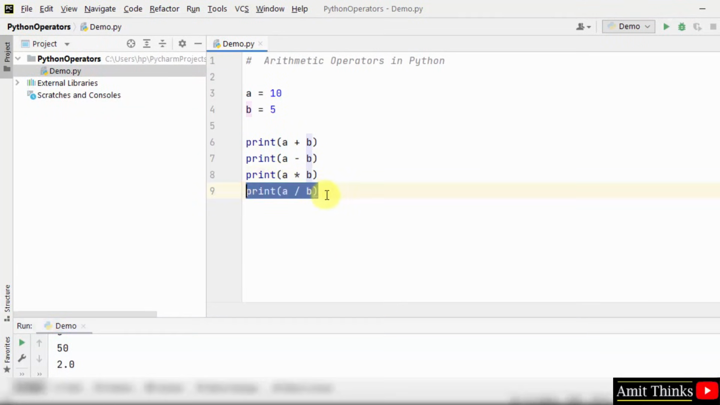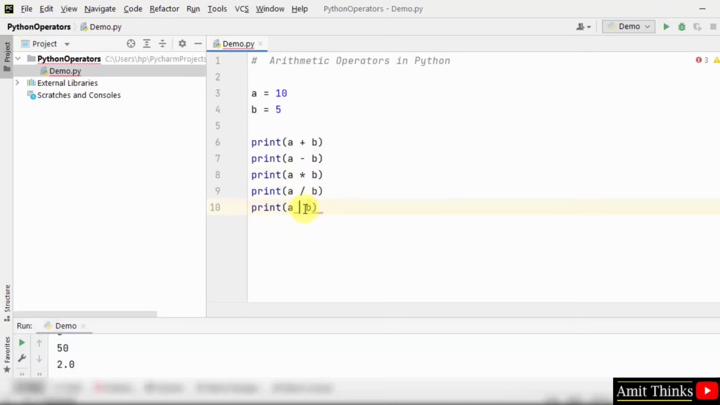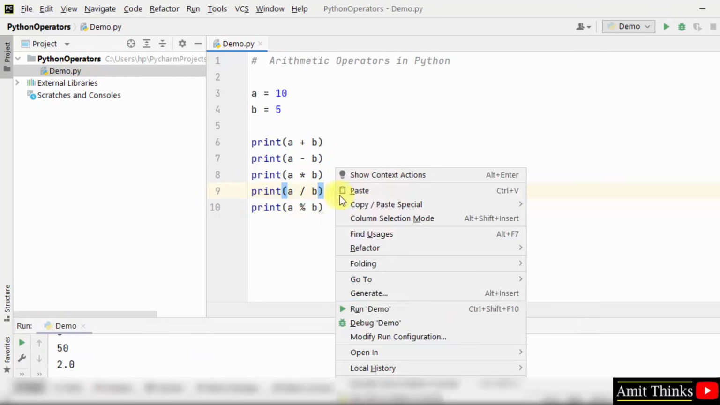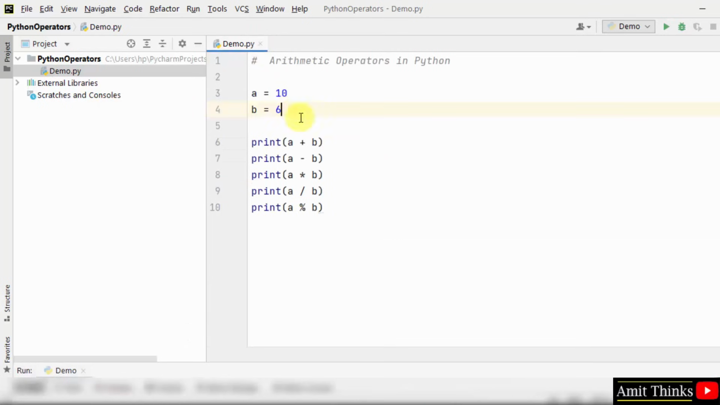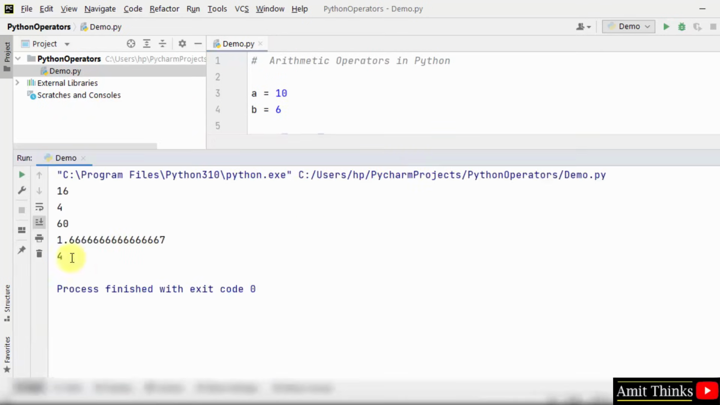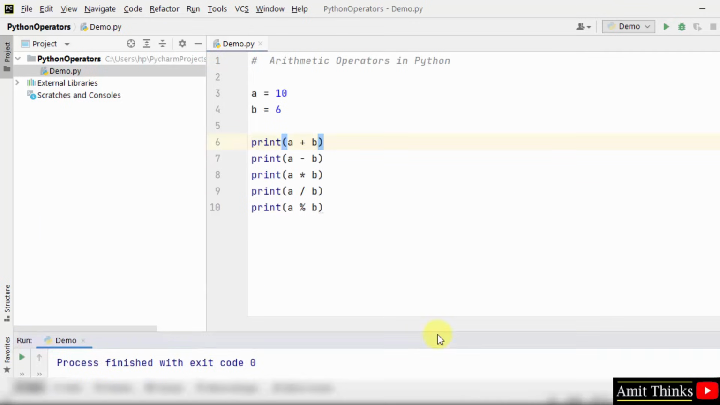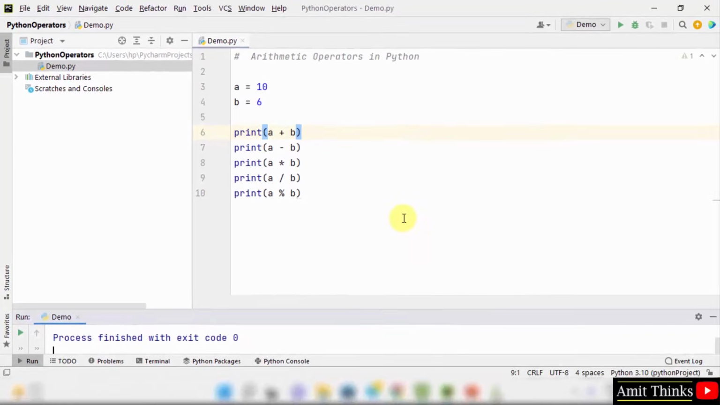You can also add modulus operator. Okay, so I'll just right click and run it. Herein it's 0. I'll just change it to 6, let's say. Now we will find the modulus. Here it is. It's 4. These are the basic arithmetic operators in Python.